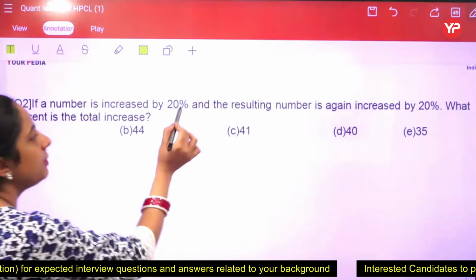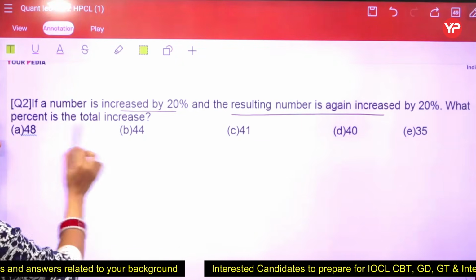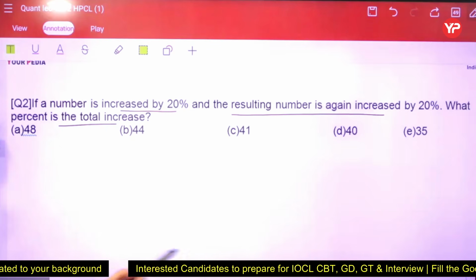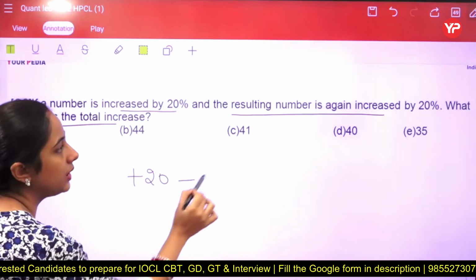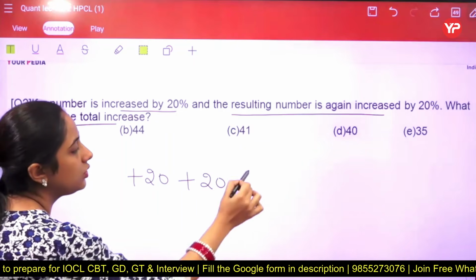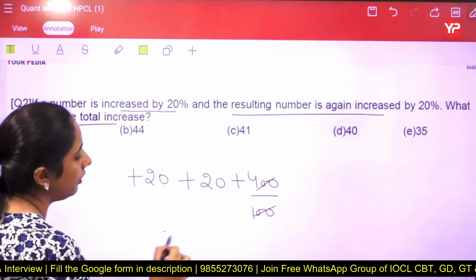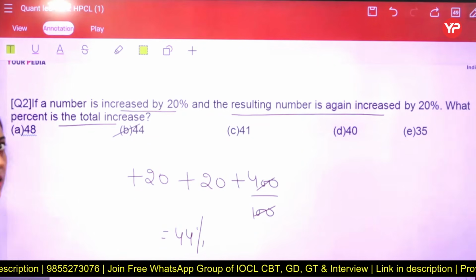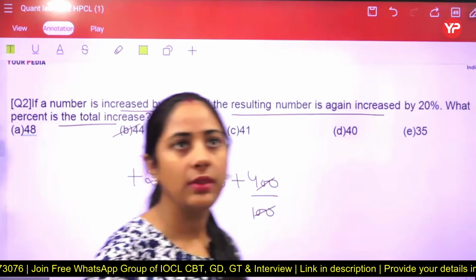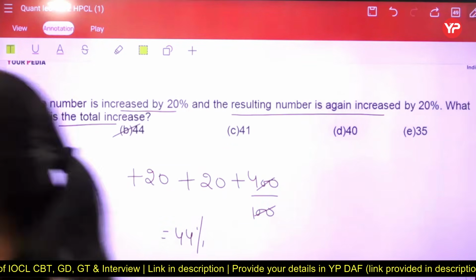So if a number increases by 20%, and then the resulting number increases by 20%, what is the total increment? Here the value of x is plus 20, the value of y is also plus 20, and the multiply of these two is 400 by 100. So what are we getting? We are getting 44, 44% in the positive manner. So it means answer B is there. So answer B is there, students.